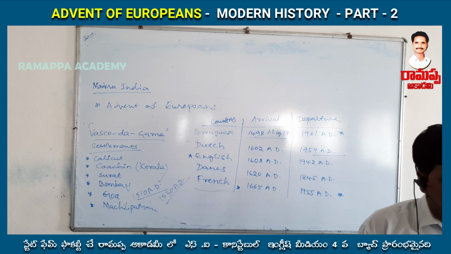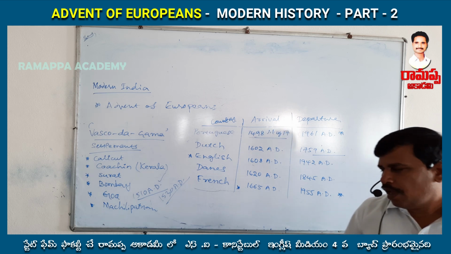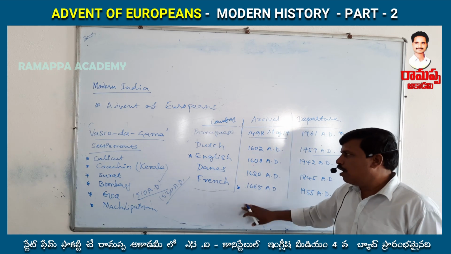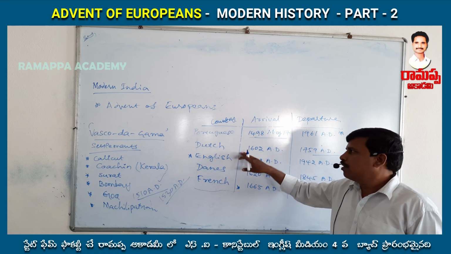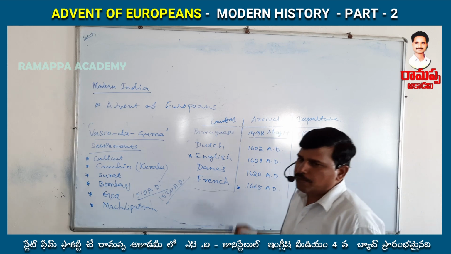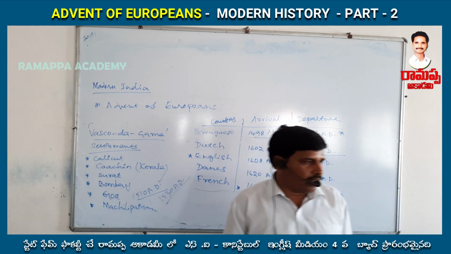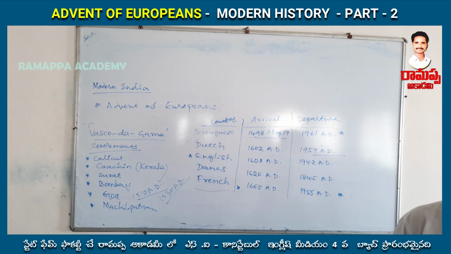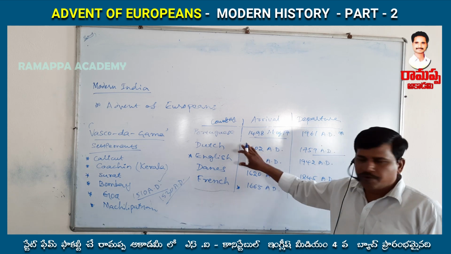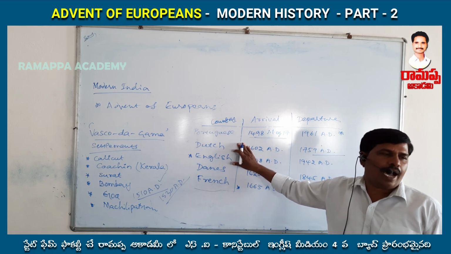Before that, the Dutch came to India and occupied the maximum settlements from the Portuguese. They went to Sumatra, Java, Indonesia, Malaysia and many more important islands, and did trading in the different islands.